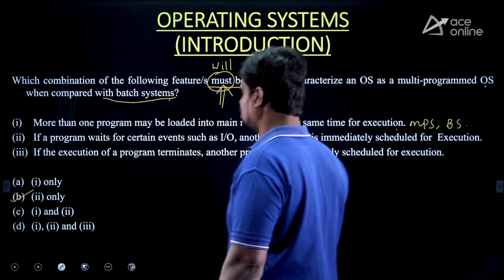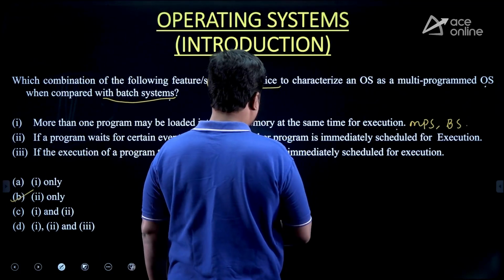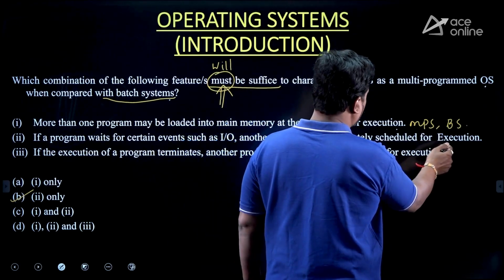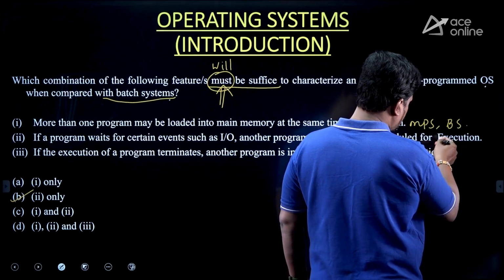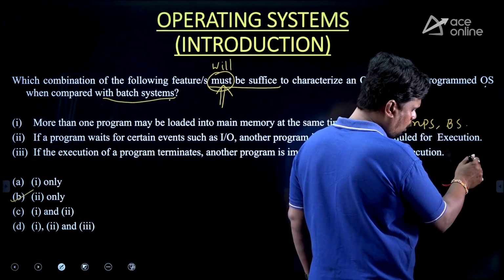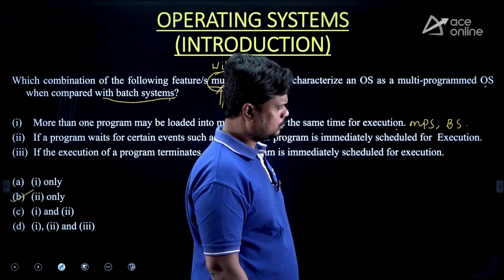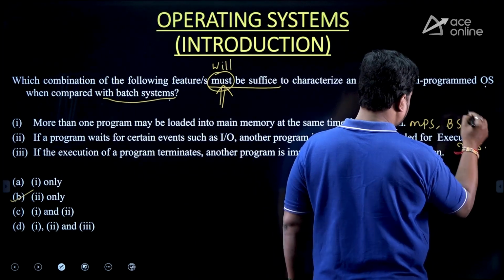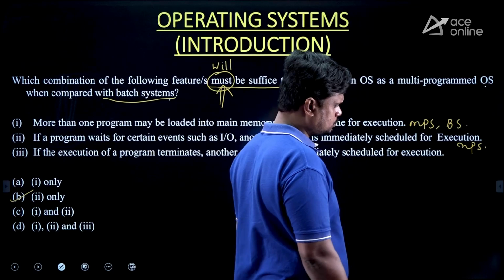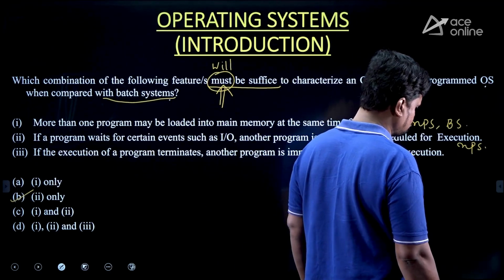Then look at this statement: if a program waits for certain events such as I/O, another program is immediately scheduled for execution. Is it exclusively a batch system or exclusively a multi-programmed system? Yes, it is only a multi-programmed system. It is not a batch system. It is exclusively a multi-programmed system.